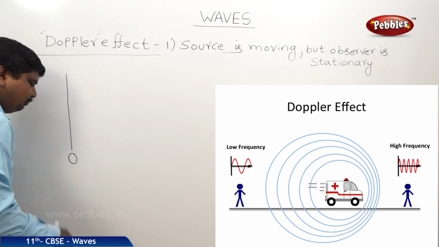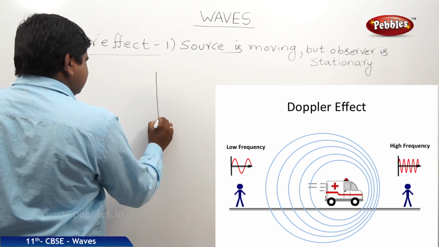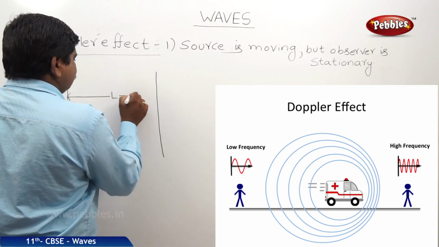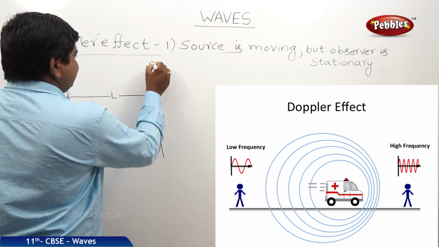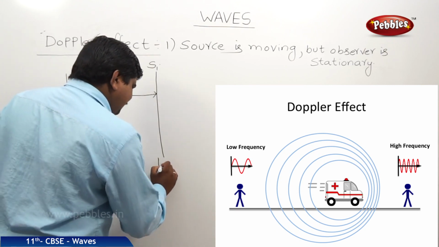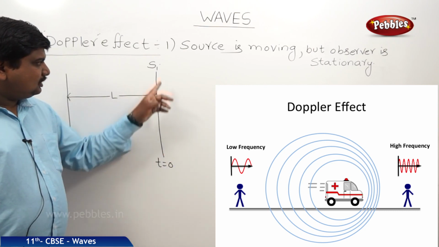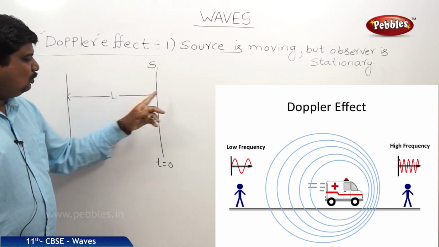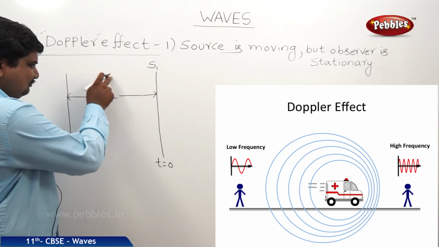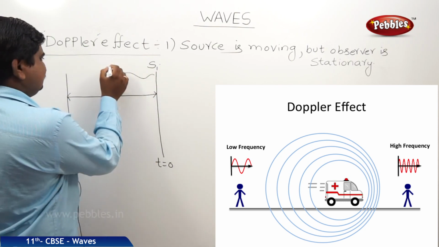I am writing it as O. Initially a source is at a distance L from the observer. Let us say the initial position of the source is S1, at time t equal to 0. At t equal to 0, the source is at position S1, which is at a distance of capital L from the observer. It emits a crest.